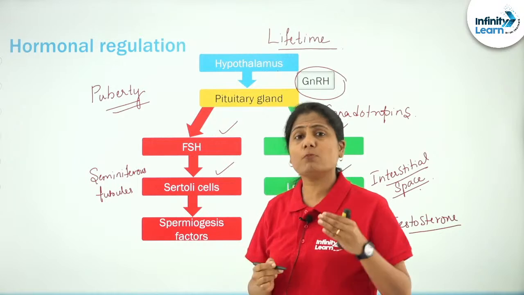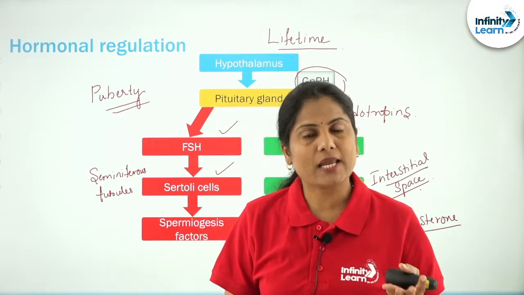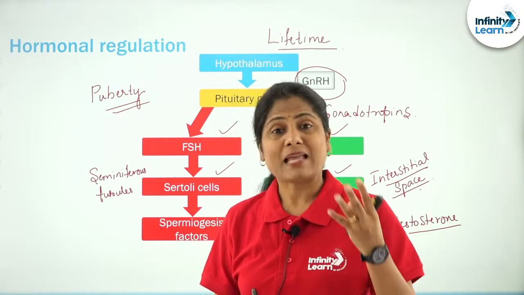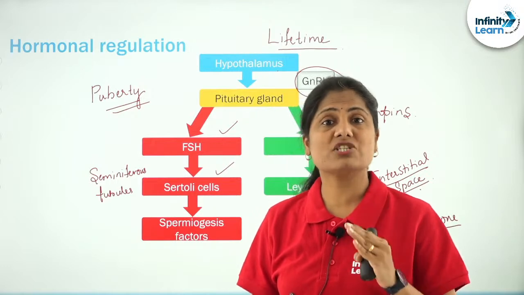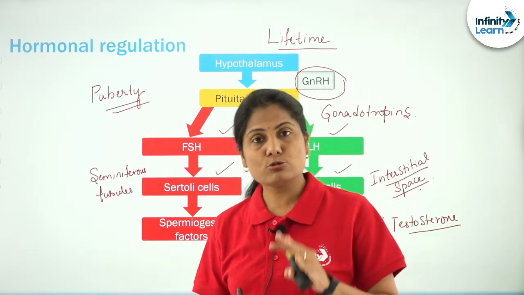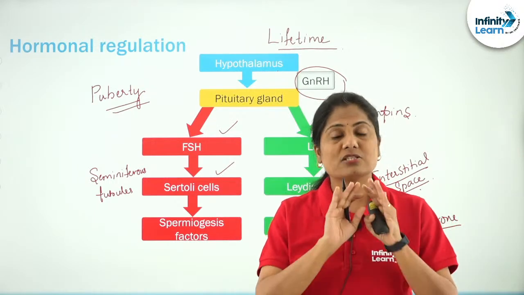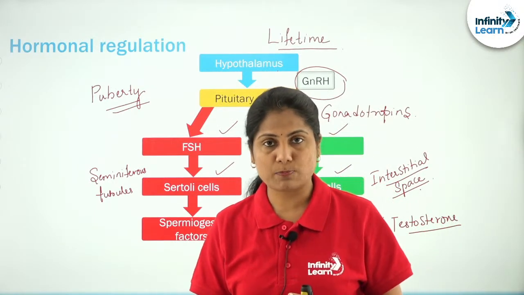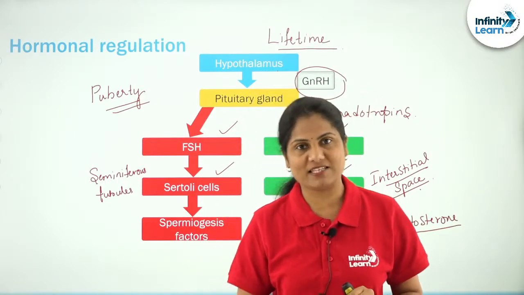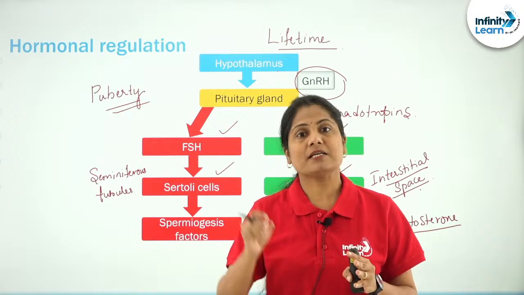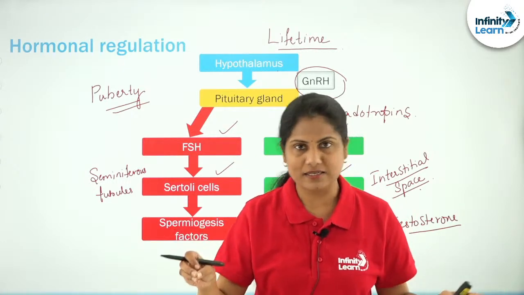Of course, the sperm quality degrades, whether in terms of shape or motility, as and when men grow older and older, but the spermatogenesis process takes place usually in a healthy man till death. Right. So, there is no end to the spermatogenesis process; it begins at puberty. So, these are the 2 points I want you to pay attention to. Spermatogenesis begins at puberty and there is no end, it is continuing.